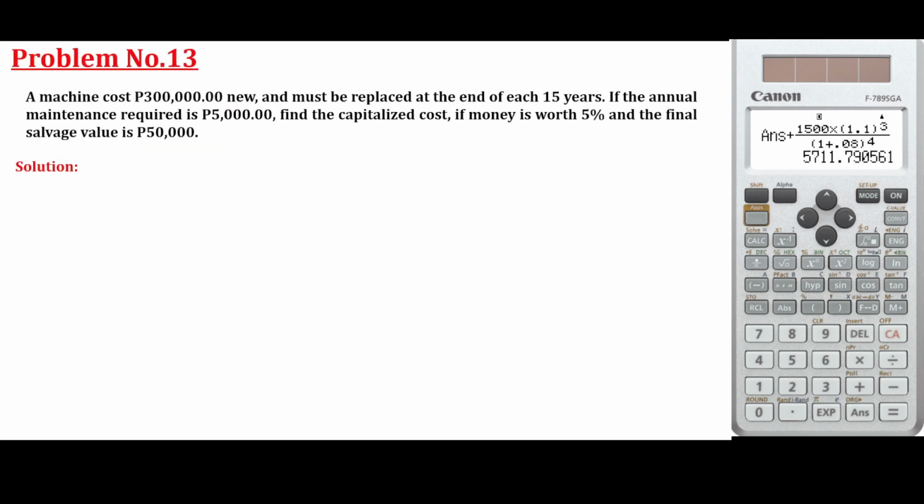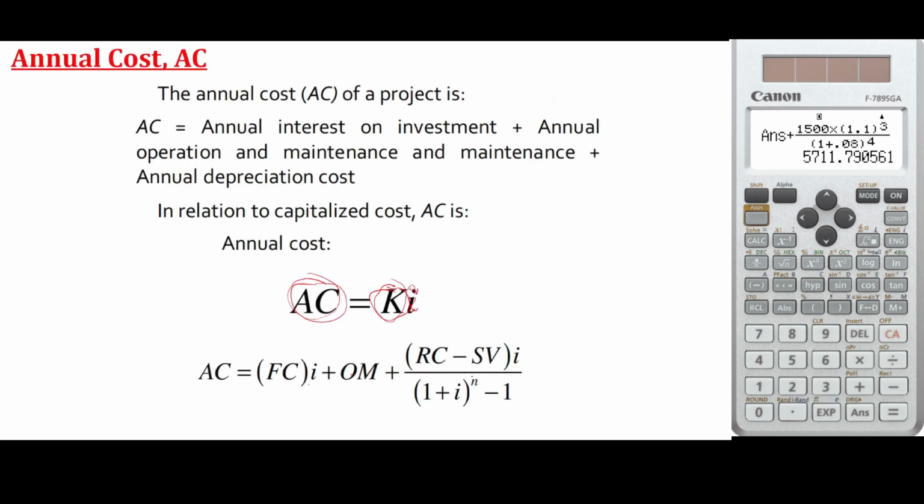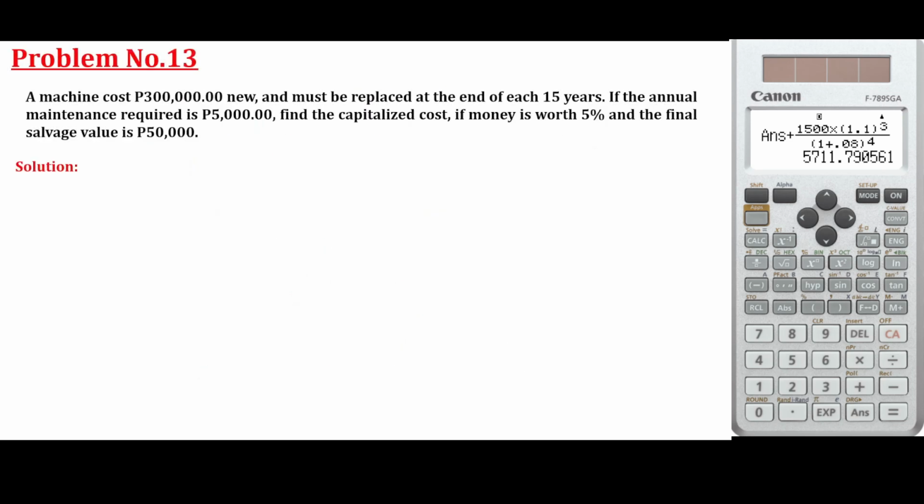Okay? So let's try to solve this problem. A machine costs 300,000 new. Of course, that is the first cost and must be replaced at the end of 15 years. So from the formula earlier, N here is the number of years before replacement. So this is the N.